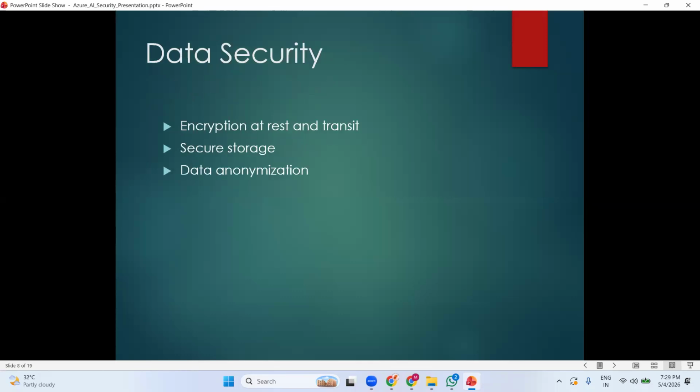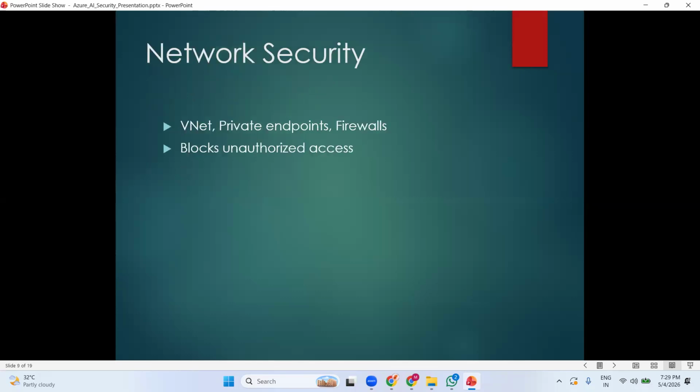And data security. If you're talking about data security, there are a lot of things. We'll talk about encryption of the data and the storage, and data anonymization. And network security: if you want to implement it on your VNet, private endpoints, or firewall, or block unauthorized access, we'll talk about that in network security.